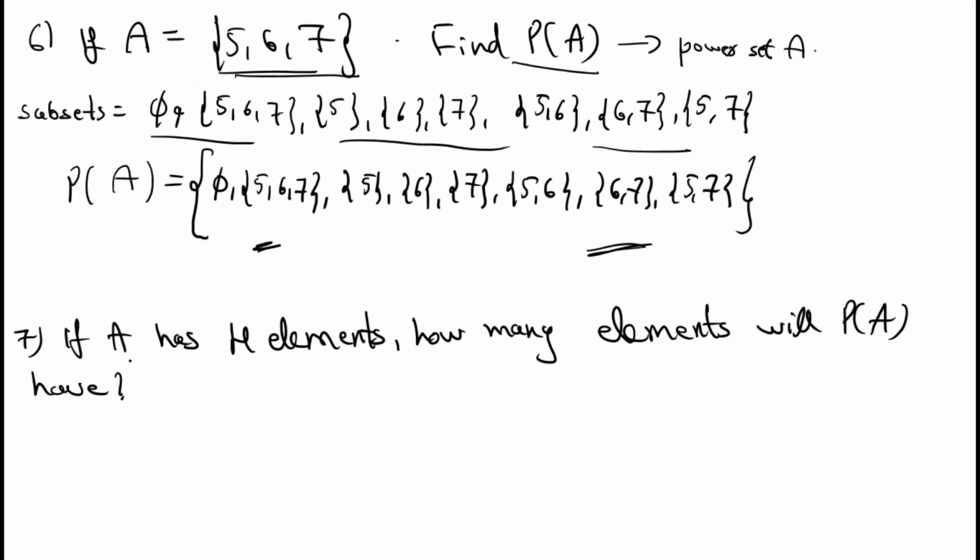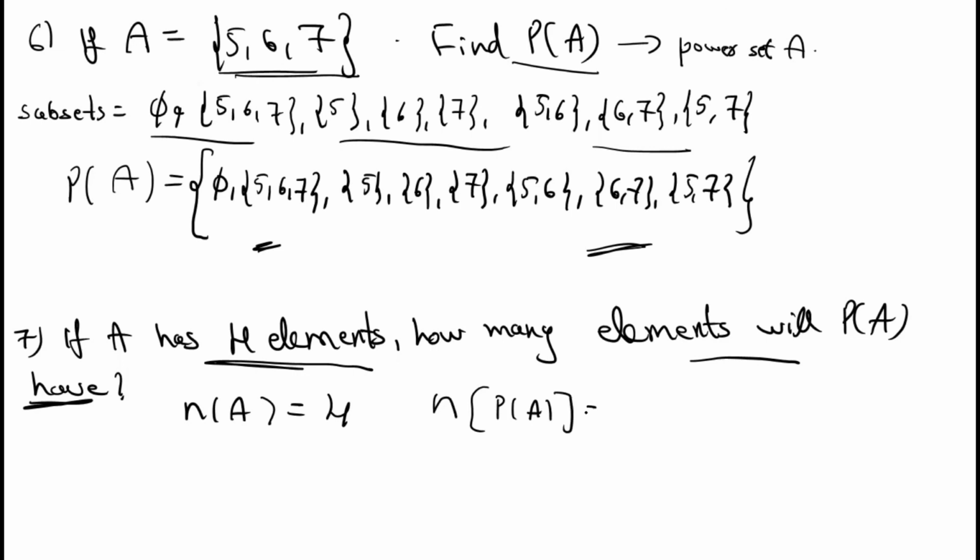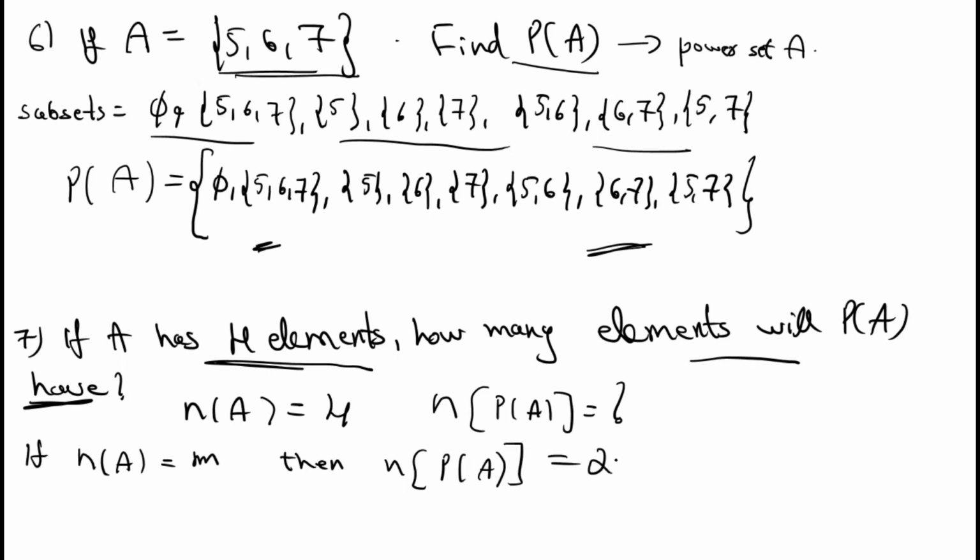See the next question. If A has 4 elements, how many elements will P of A have? See, n of A is equal to 4. The question is, n of the power set of A is equal to how much? In the last session I gave one formula, right? If n of A is equal to m, then n of P of A, the number of elements in the power set of A, is equal to 2 to the power m.